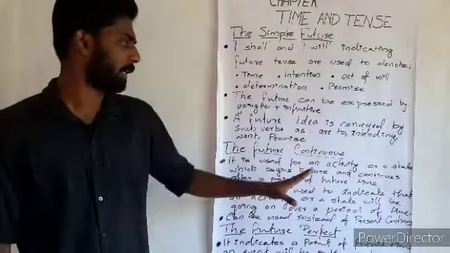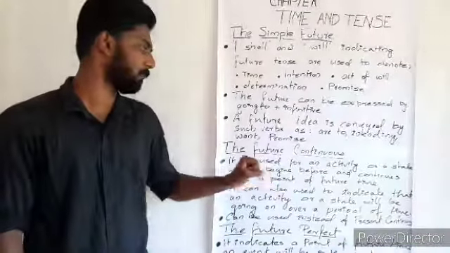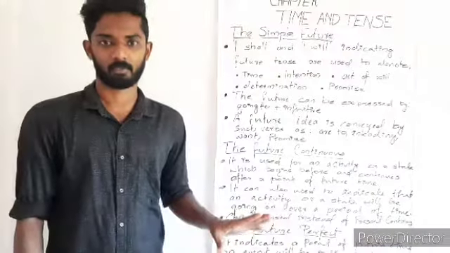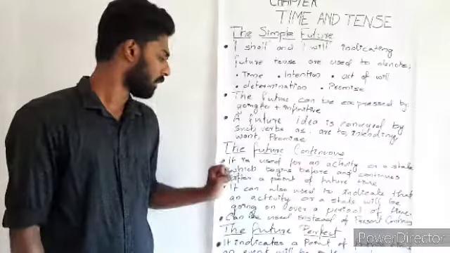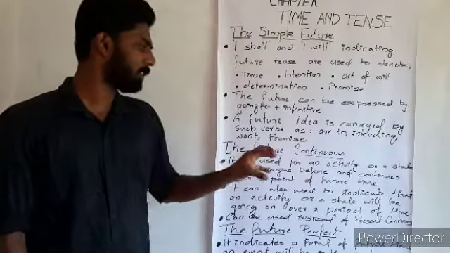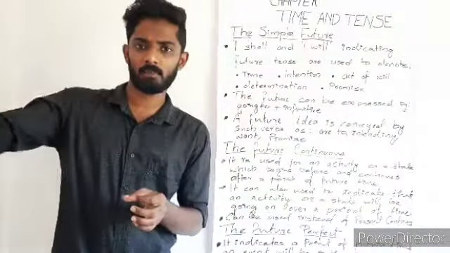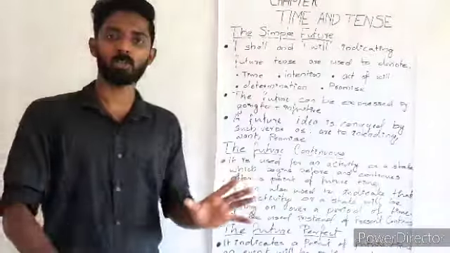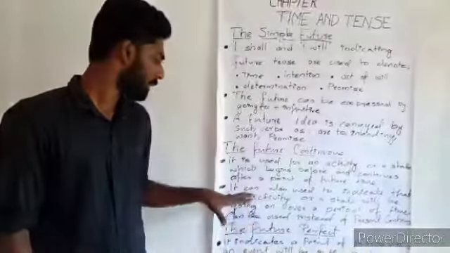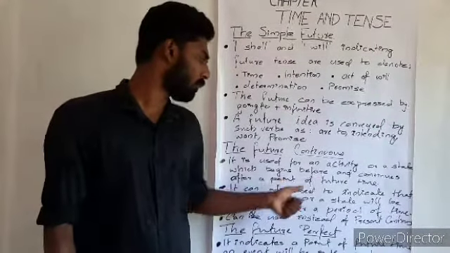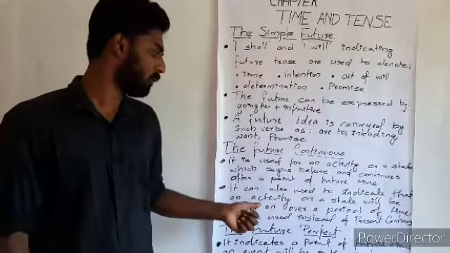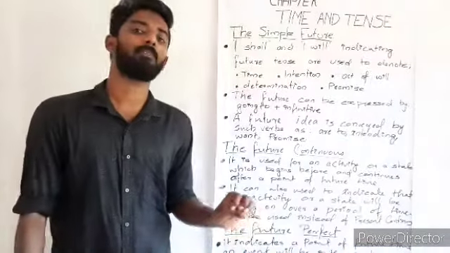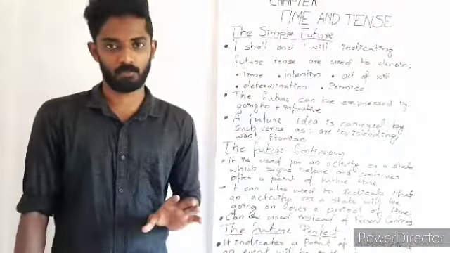The second one which we are seeing is the future continuous tense. It is used for an activity or a state which begins before and continues after a point of future time. So here an action which happens in the future and the time will be denoted. It can also be used to indicate that an activity or a state will be going on over a period of time in the future.